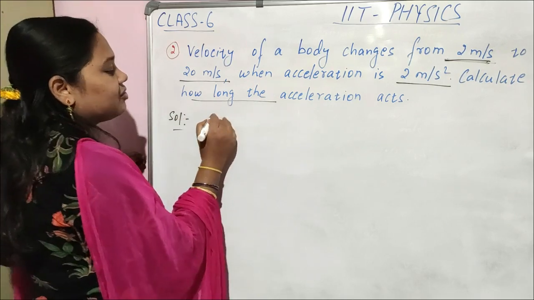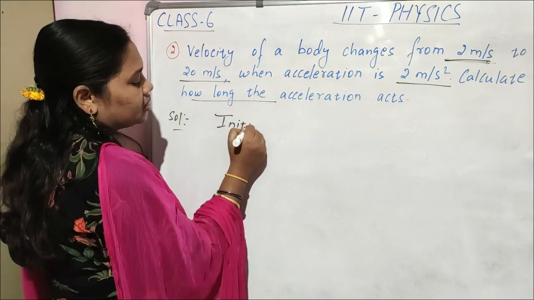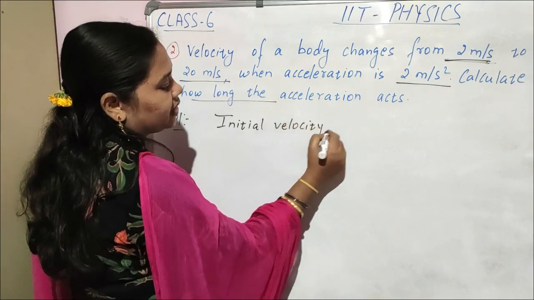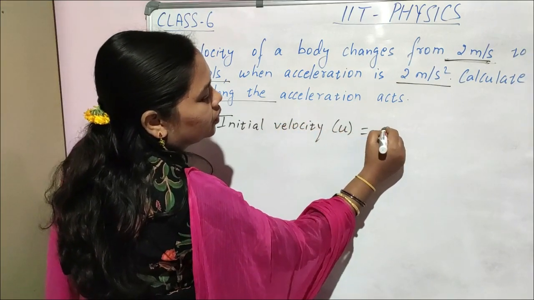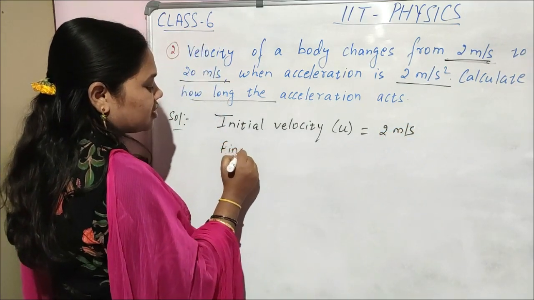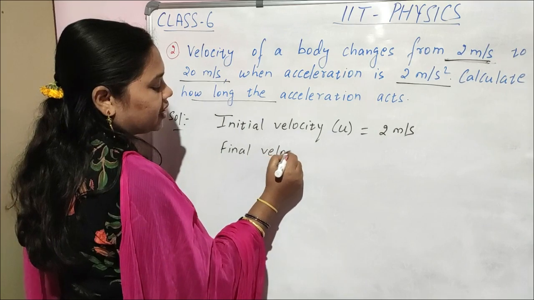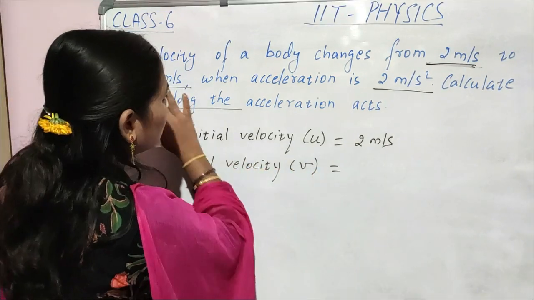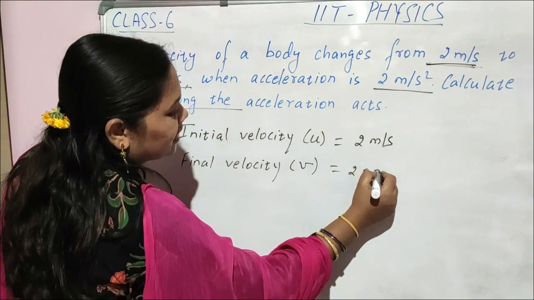Initial velocity is given, that is u, 2 meter per second. Final velocity, that is v, is also given: 20 meter per second.